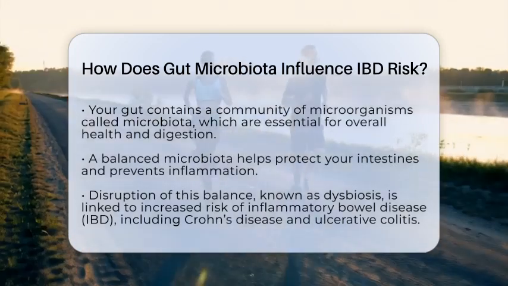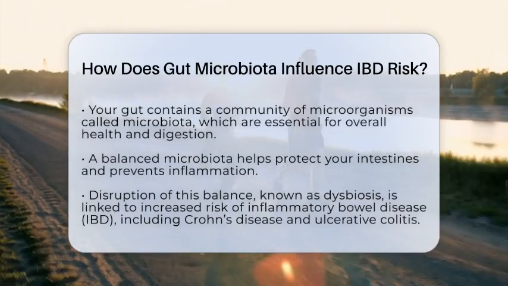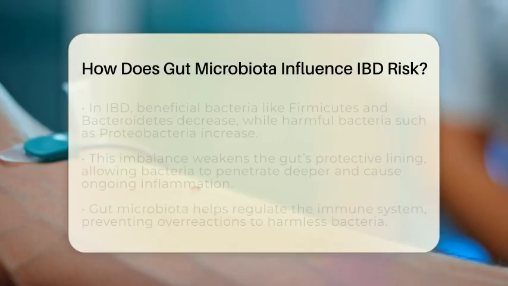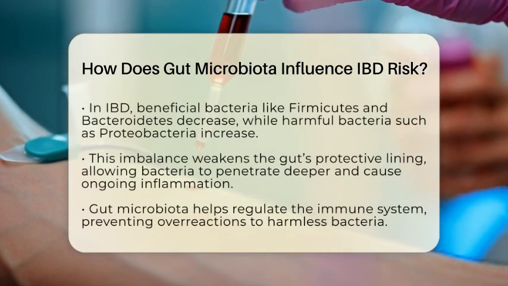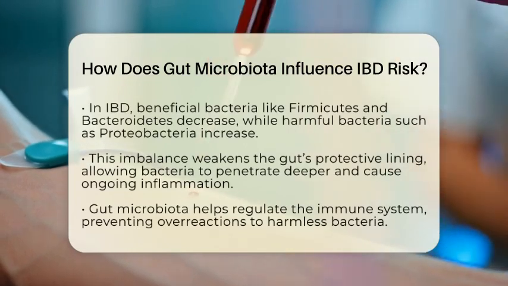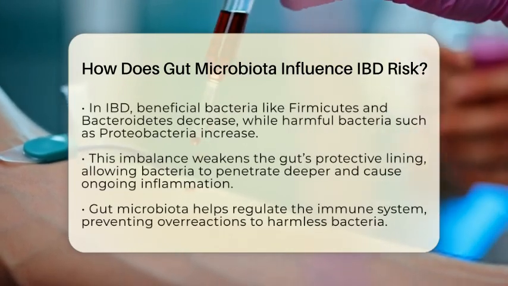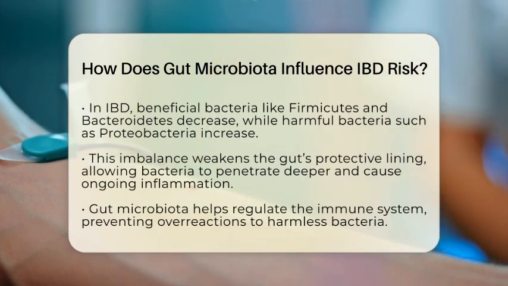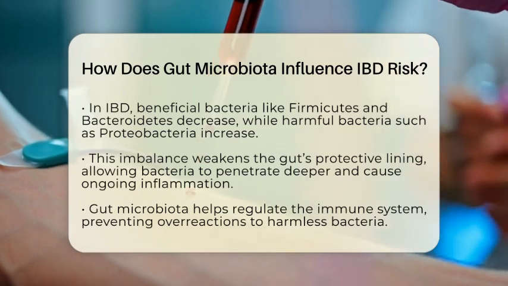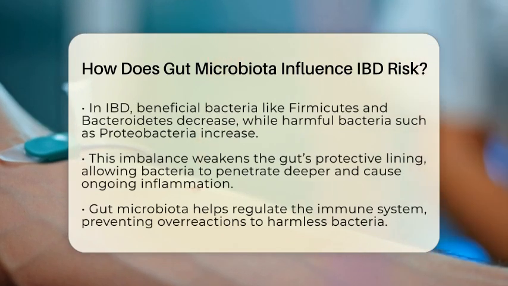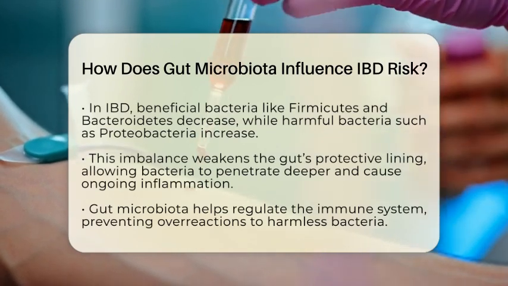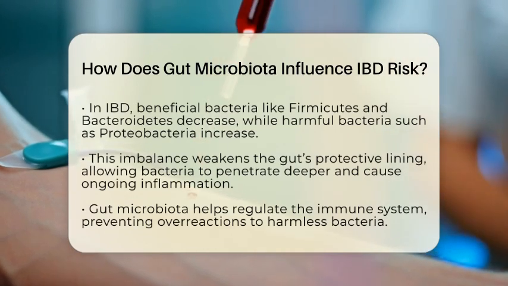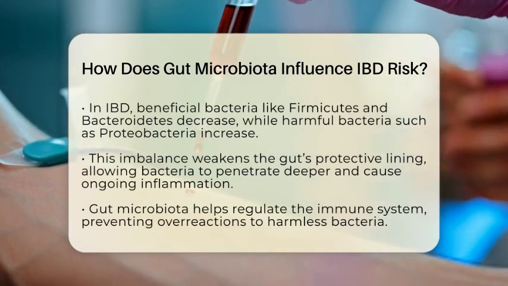This imbalance weakens the gut's protective lining, making it easier for bacteria to penetrate deeper into the gut and trigger ongoing inflammation. Gut microbiota also helps regulate your immune system. In healthy people, good bacteria and their byproducts help keep immune responses balanced, preventing overreactions. But in IBD, the altered microbiota can cause the immune system to become overly active against harmless bacteria.